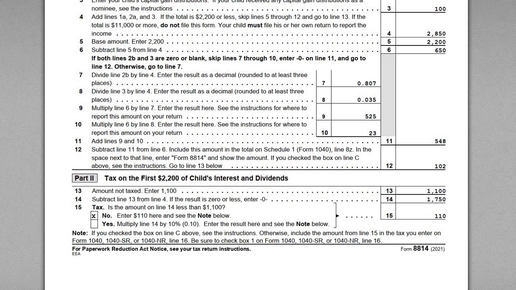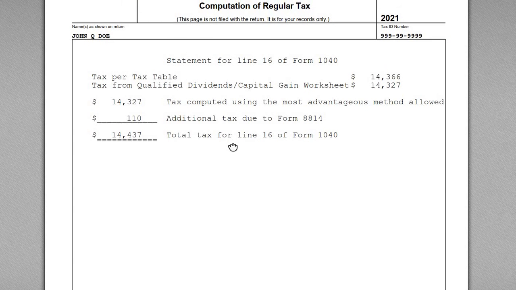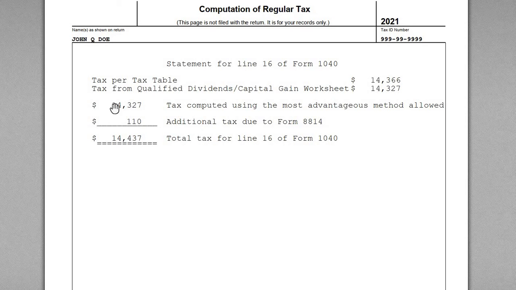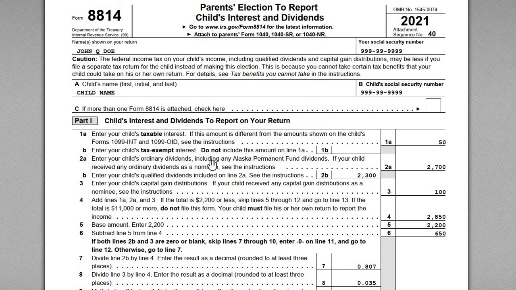And so if we look at his tax computation worksheet, this is the regular tax worksheet for John. The amount of taxes being computed based on his income is going to be $14,327, right? That's using the qualified dividend capital gain worksheet tables. And then there we have an additional $110 in tax that's due on the 8814. So the total taxes that John's going to be cutting a check for is that $14,437 amount.